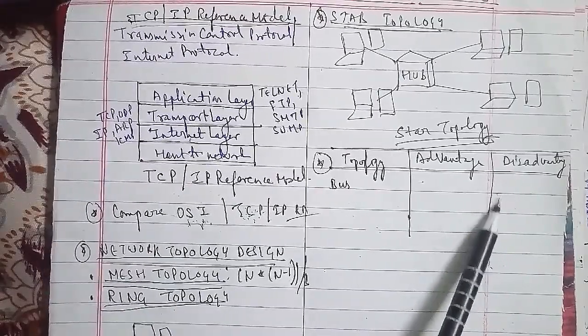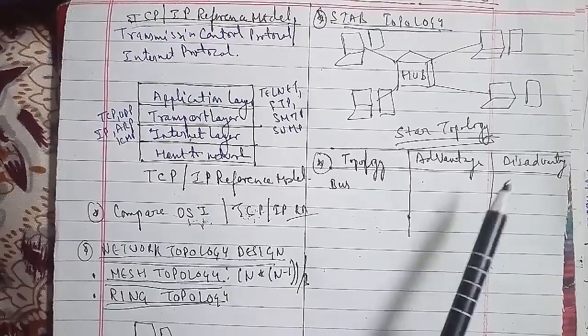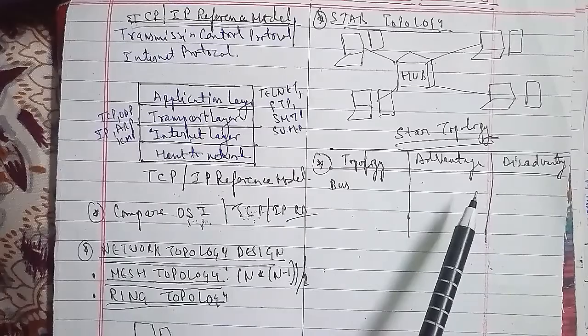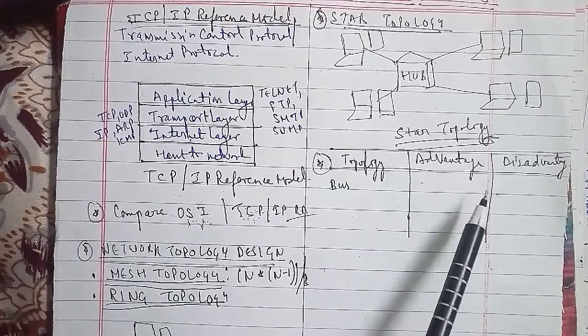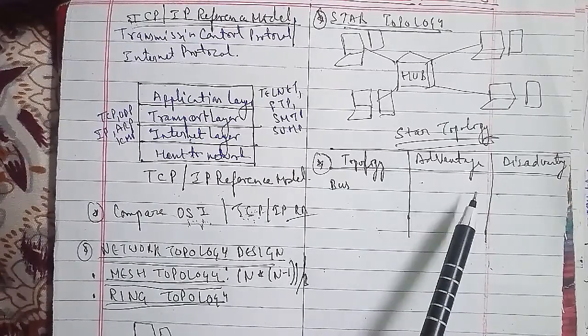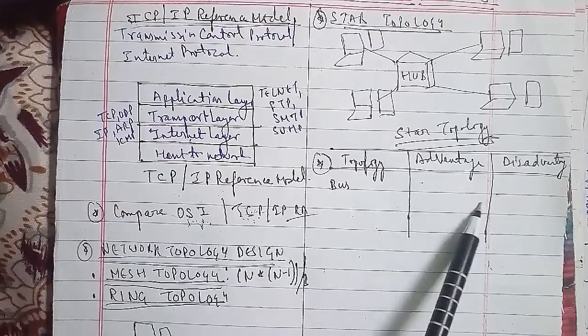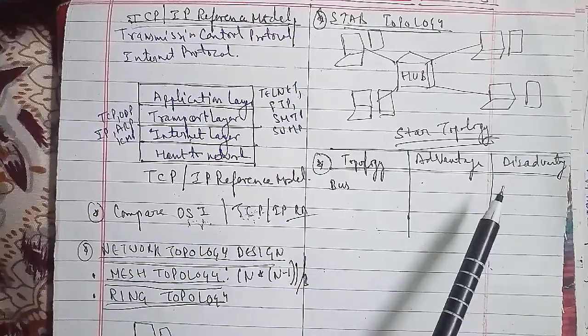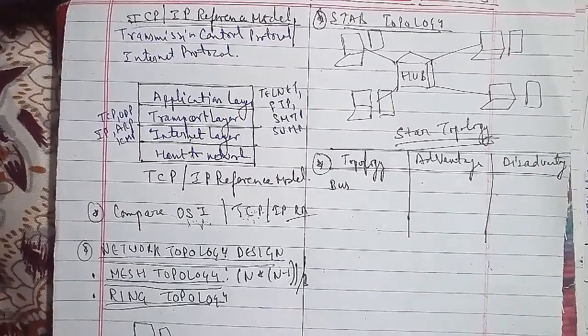Now talking about the disadvantages of star topology. The first disadvantage is that if the central hub fails, the whole network fails to operate. The second disadvantage is that each device requires its own cable segment. The third disadvantage is that the installation can be moderately difficult, especially in a hierarchical network.